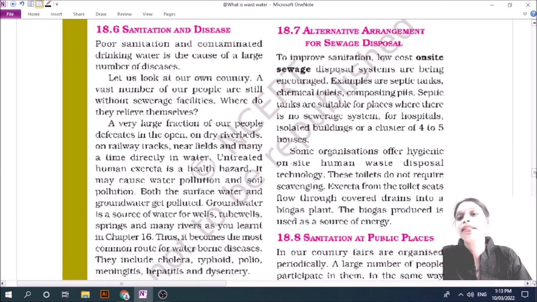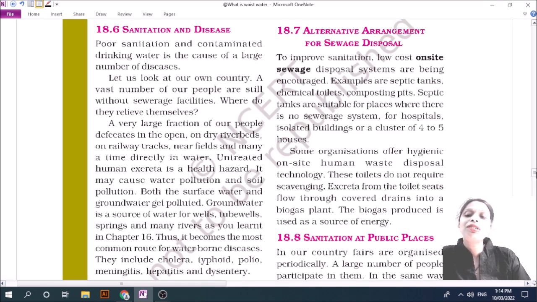Now last is sanitization and diseases. Sometimes you will see that some people who live in a village and some people who live in a city defecate in the open, on a dry riverbed, on a railway track, near the field, or many times directly in waters. What does it do?